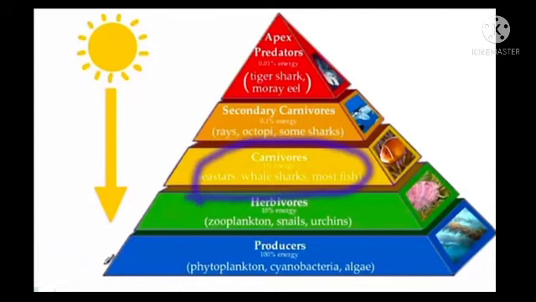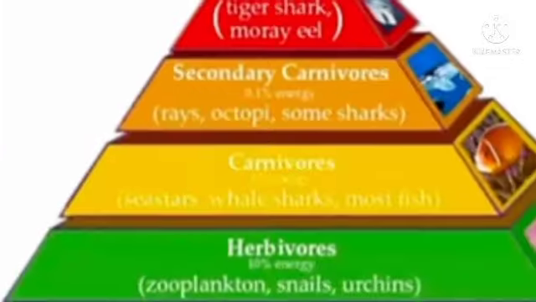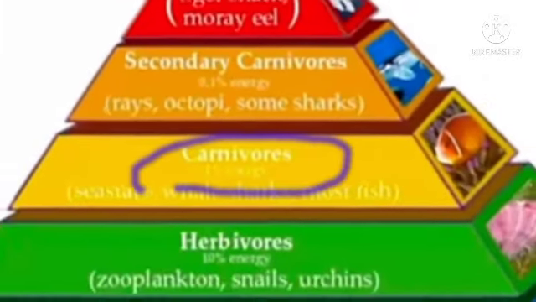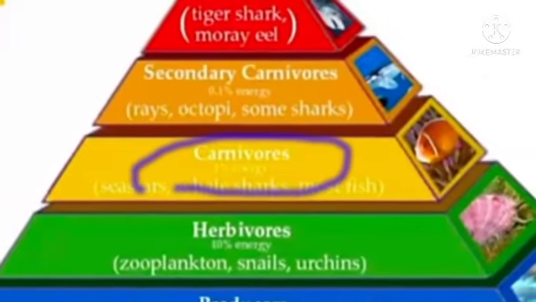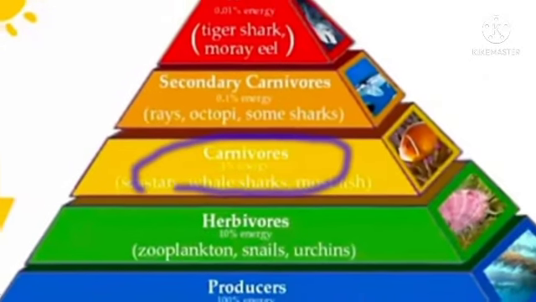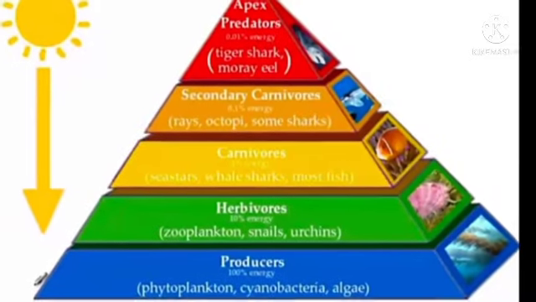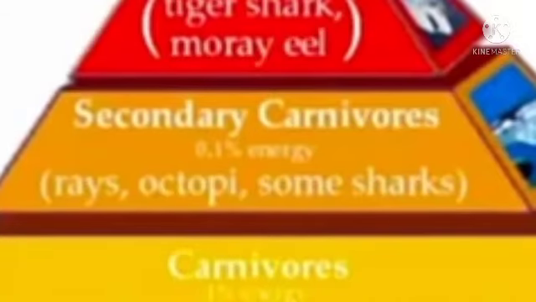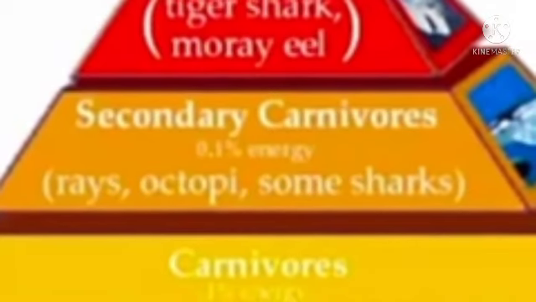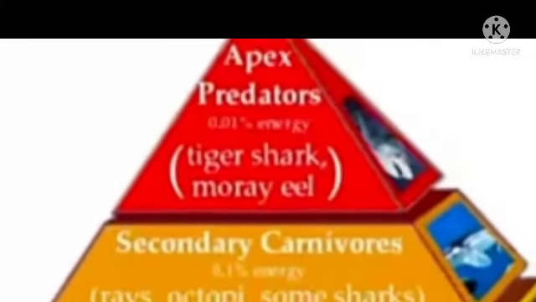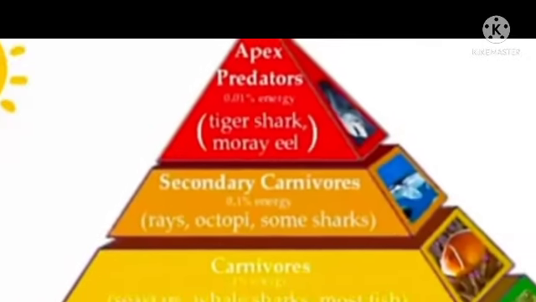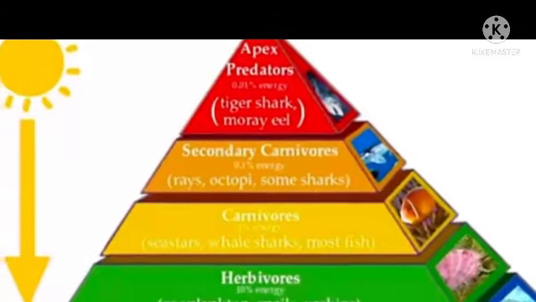Carnivores are those animals which are eating herbivore animals. Carnivores are dependent on herbivores as their food. They eat those animals which are herbivores. And then secondary consumers, secondary carnivores, they are eating these. At the top of this pyramid you can see the apex predator. They are all animals which eat all the lower animals.